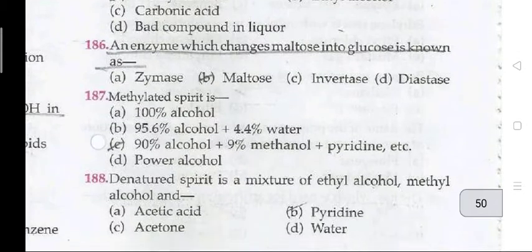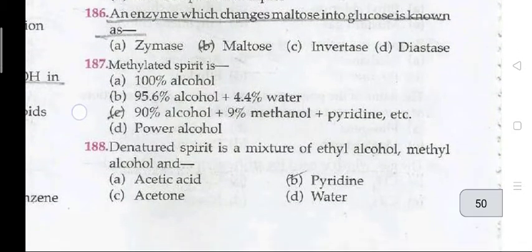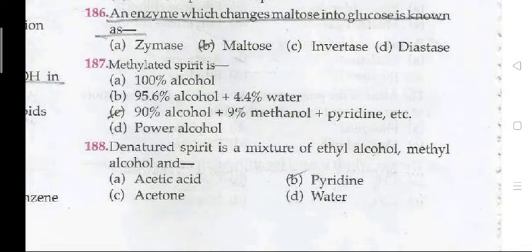Question 186: An enzyme which changes maltose into glucose is known as maltase.